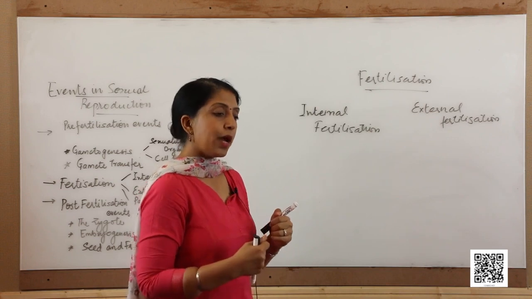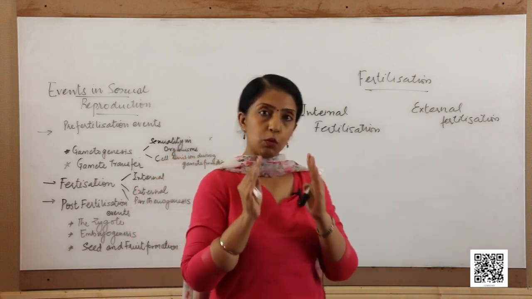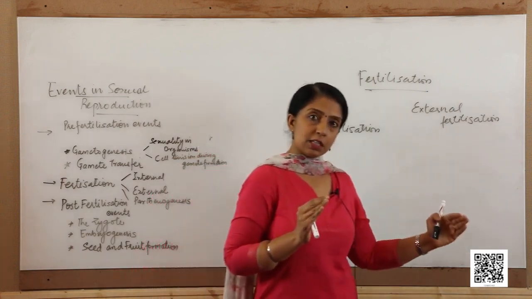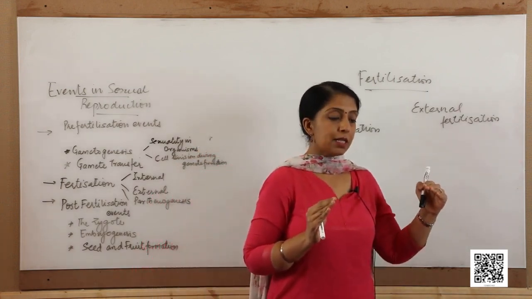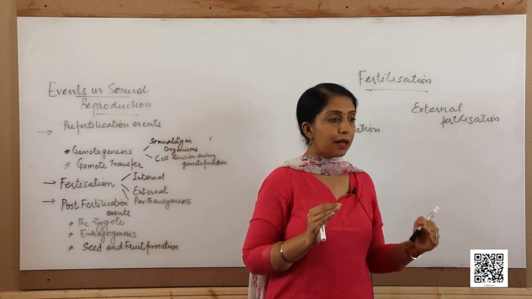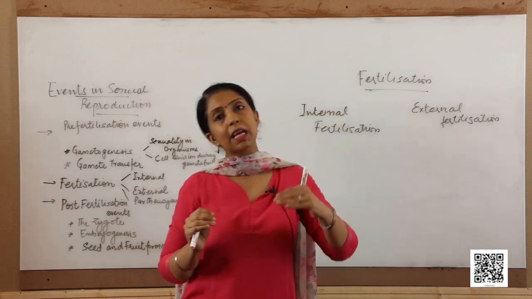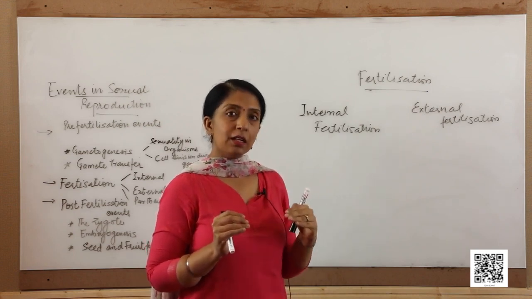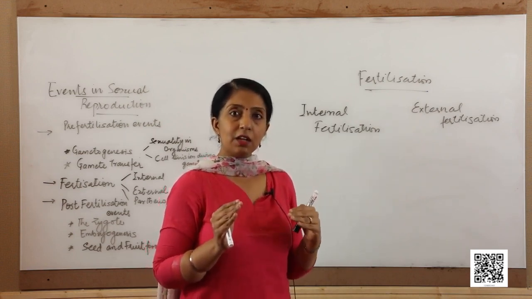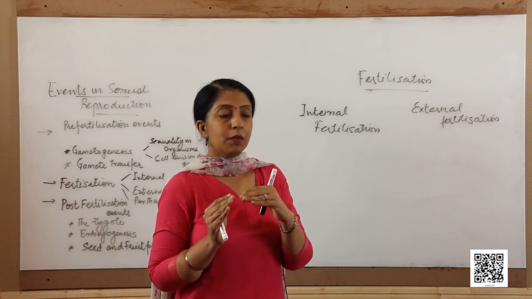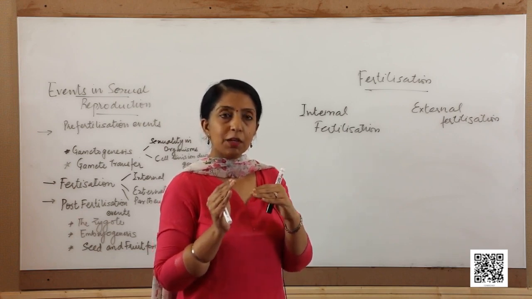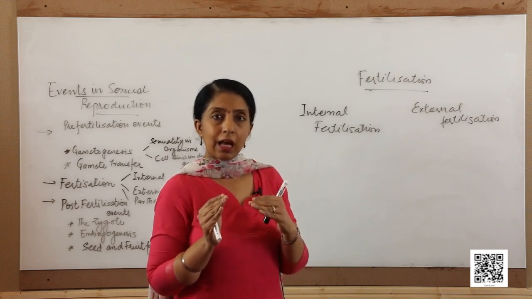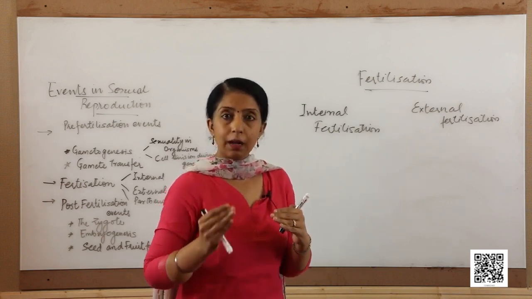In cases where the female gamete is non-motile and lodged in the female body, and the male gamete is motile, then what happens? There are certain mechanisms that the individuals have developed wherein they lodge the male gametes very close to the female gametes or wherever the female plant is, so that the fertilization can be easily done.